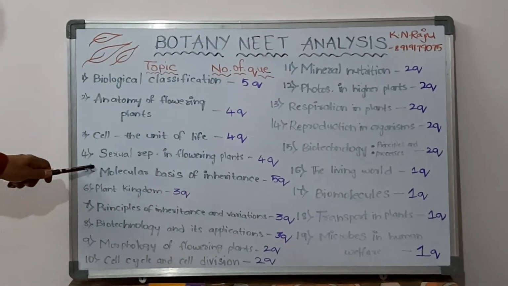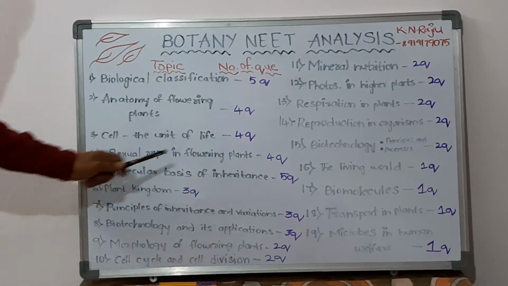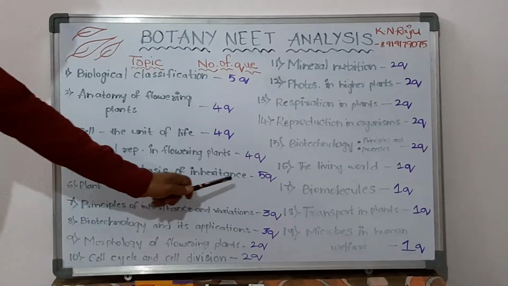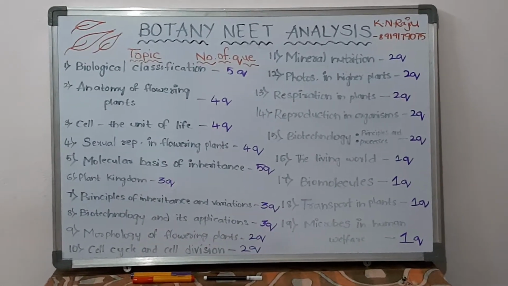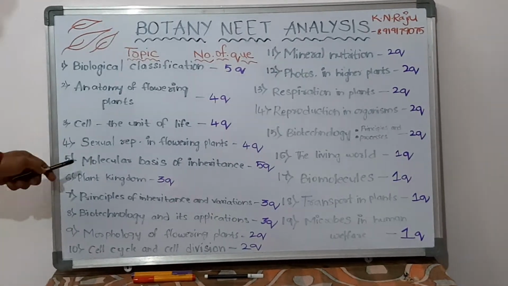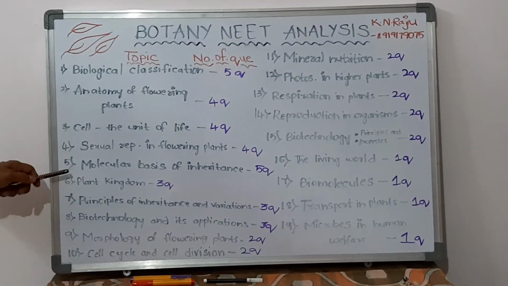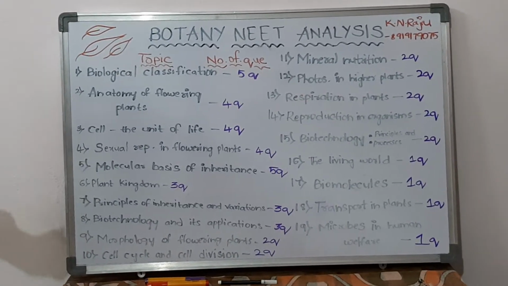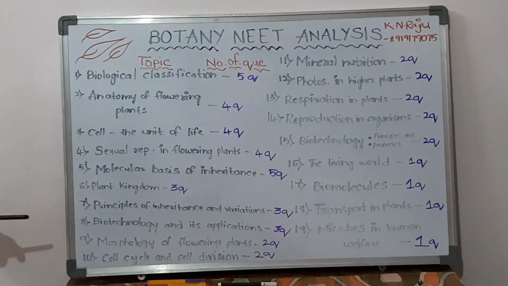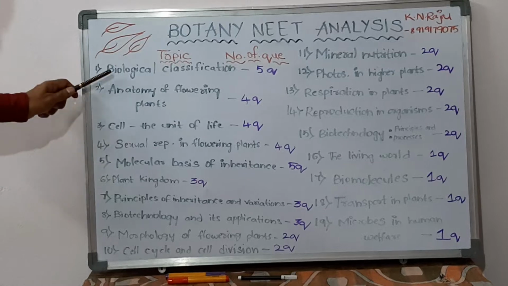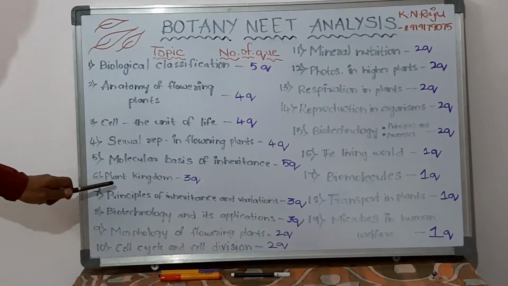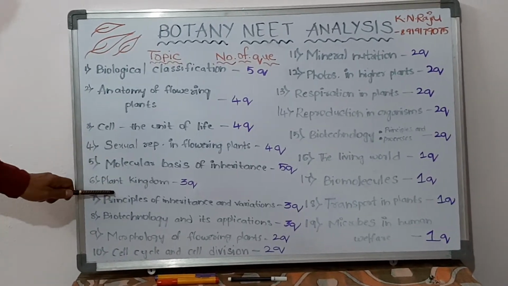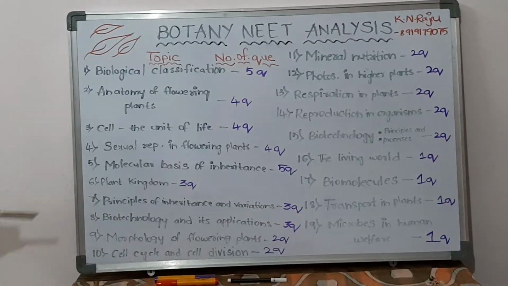Okay, next we will go for sexual reproduction in flowering plants. This is going to give at least 4 questions. The molecular basis of inheritance comes from molecular biology, in which we get nucleic acids and the different types of materials present inside. It is also covered in zoology and some corners of chemistry in second year topics. And the plant kingdom, which we already discussed, comes under biological classification. Here we discuss the different classifications and groups of the plant kingdom, and we get information about various terms.